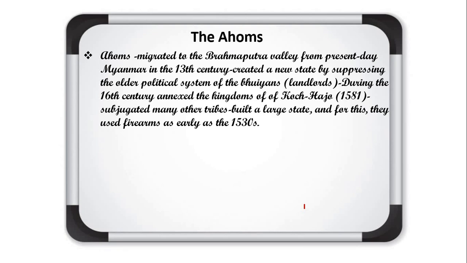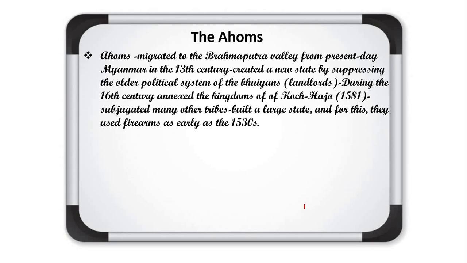Actually, the Ahom were the tribal communities who came to India from present-day Myanmar. At that time it was known as Burma, the neighboring country of India. They came to India from that part in the 13th century. When they entered India, they attacked and suppressed the older political landlords.